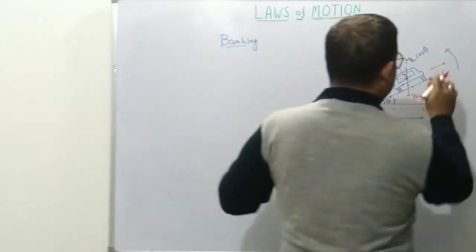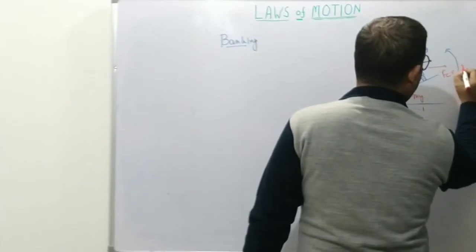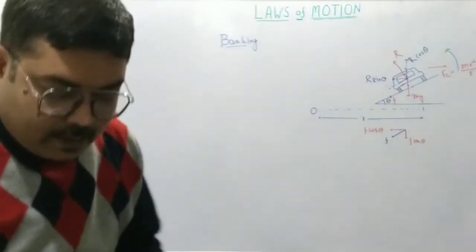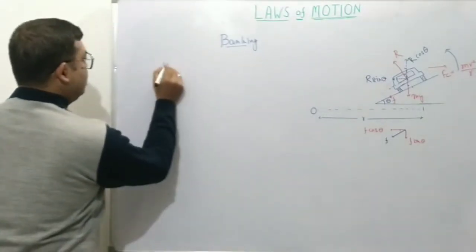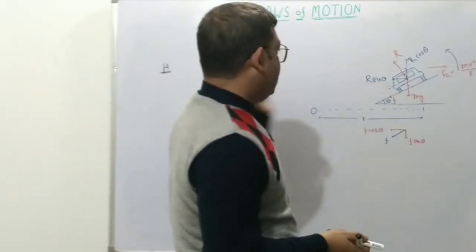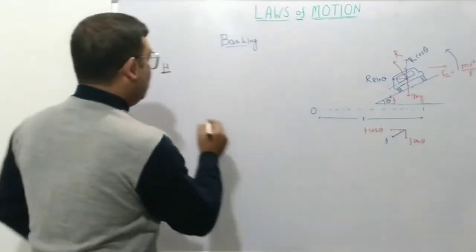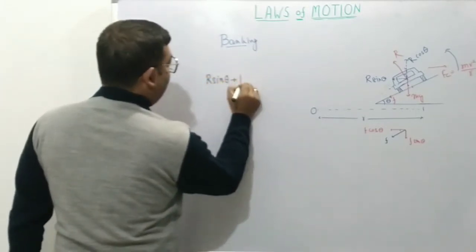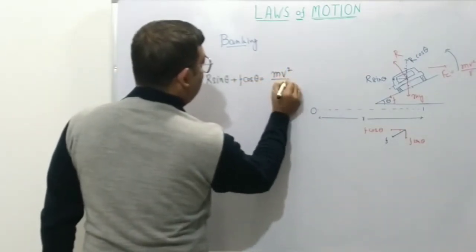The outward force is equal to m v square by r, where v is the velocity with which the vehicle is moving right now. In the horizontal direction, there are two forces: R sin theta in the leftward direction, f cos theta in the leftward direction, and m v square by r in the right direction. So we have R sin theta plus f cos theta equals m v square by r.